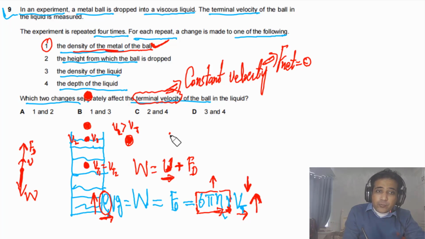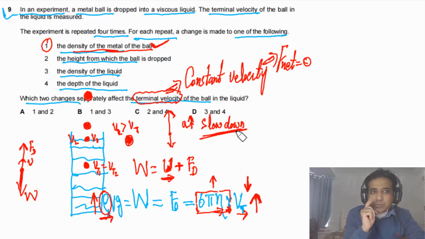The viscous force will be much greater than the weight. So the acceleration will be in the upward direction, so the ball will slow down. It will finally come down to terminal velocity. So that's the reason the height will not affect. So this one we can ignore.